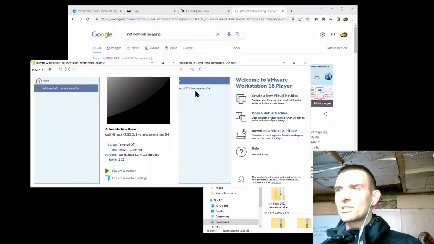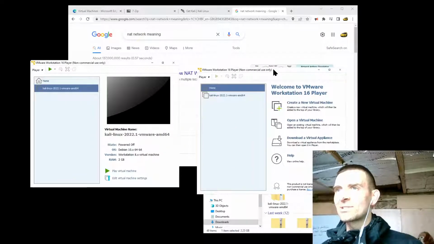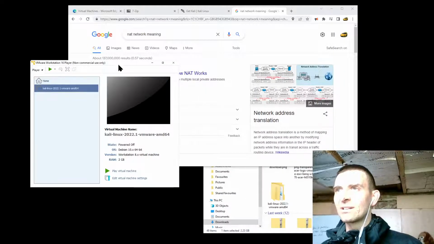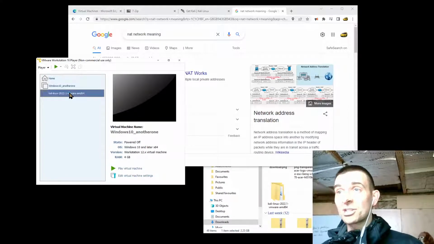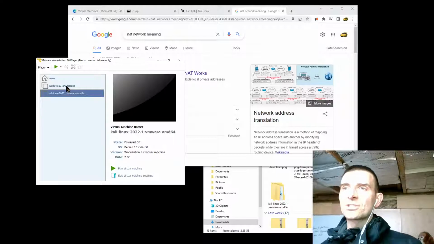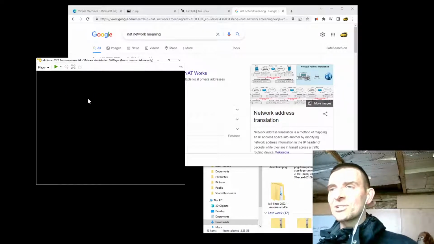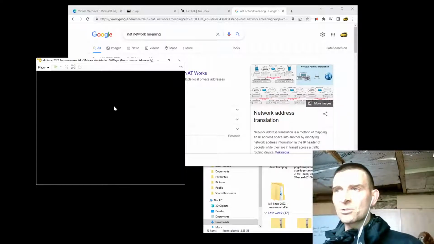There we go. So that has now disappeared, which should mean that Windows has finished installing. Hopefully, yes, there it is. Okay, Windows 10, another one, is now finished installing, which should now mean that I should be able to open up both of these. So why don't we go ahead and open up Kali first, and let's see what it does. So no warnings this time, which is great.